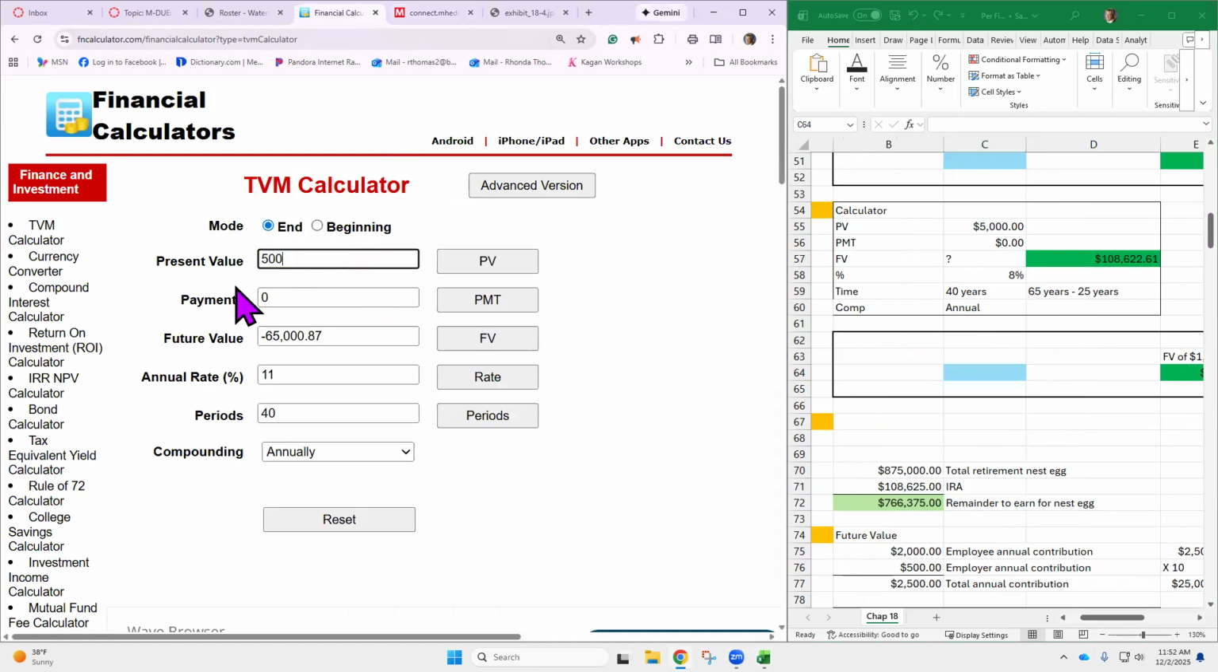So she's got $5,000 already in an IRA. It's already there. She's not planning to add any more to it. She's put it where it hopefully will earn about 8%, and she's looking at 40 years into the future. There it is. So she's looking at $108,622.61. So that's part of her retirement.